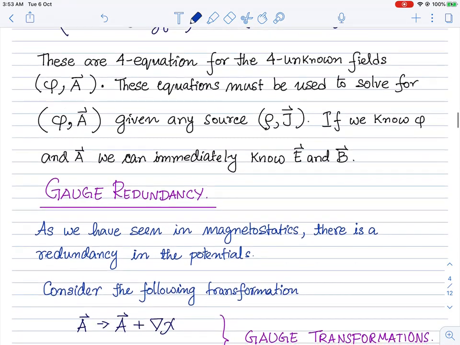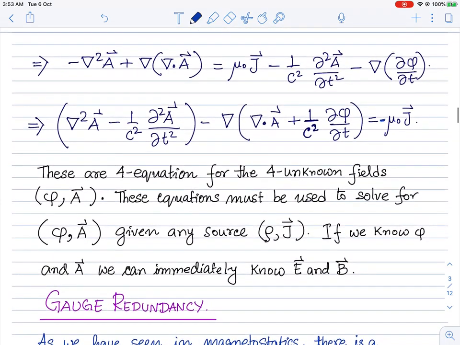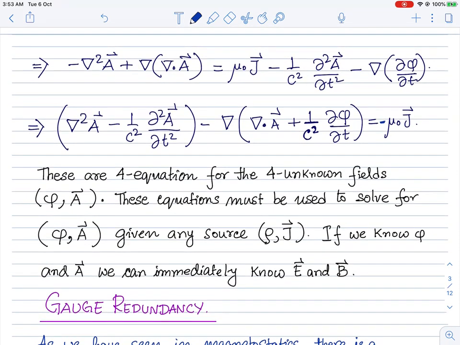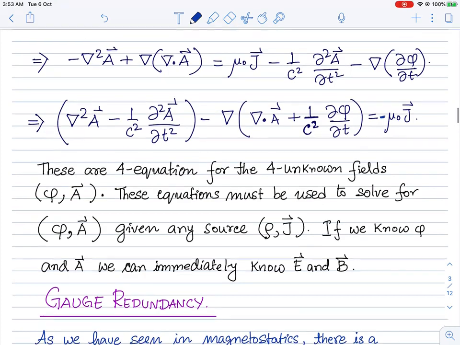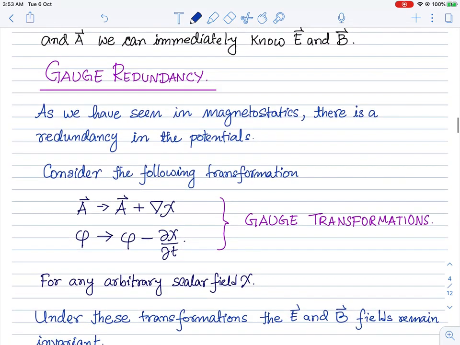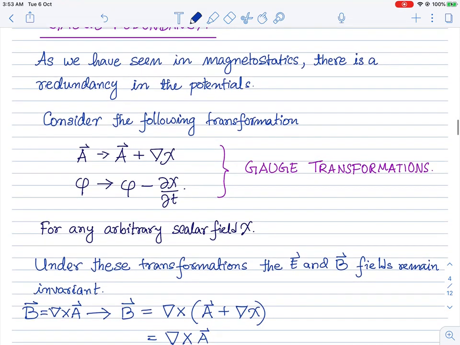So now we can take these equations and try to solve for phi and A. But before we try to do that, as we have seen in magnetostatics, there was a redundancy in the description in terms of the vector potential. So let's see what happens to that redundancy in this case, where there is a non-trivial time dependence.